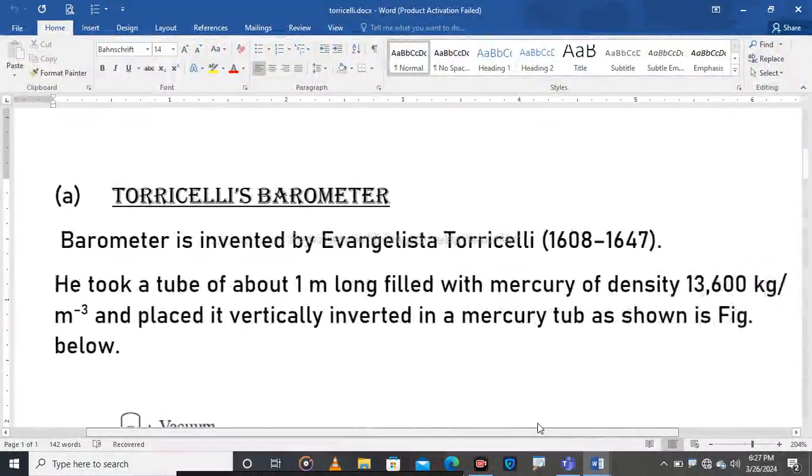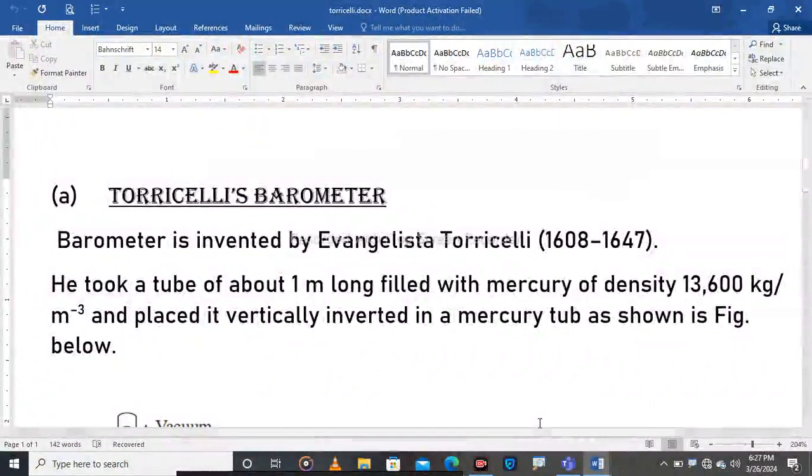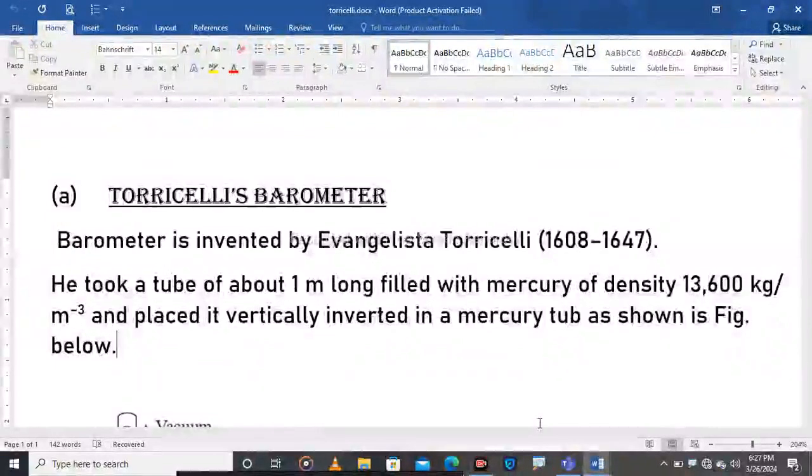A barometer, as I have said, is an instrument used to measure atmospheric pressure. It was invented by Evangelista Torricelli in that year you are seeing there.